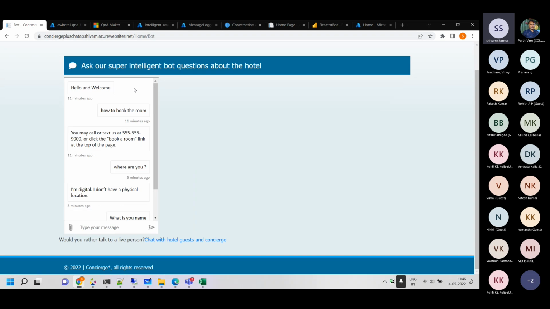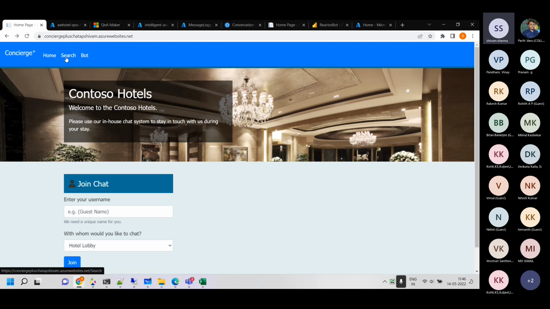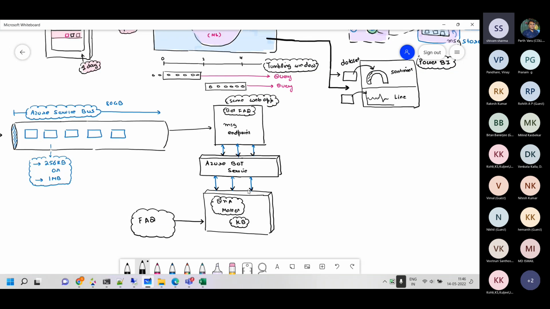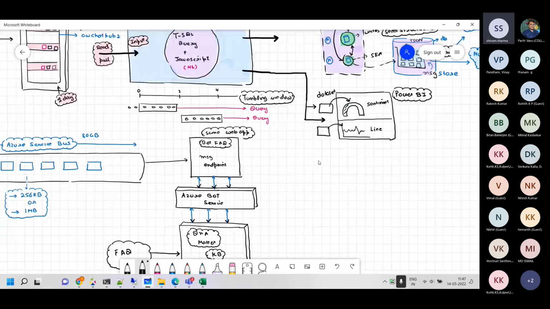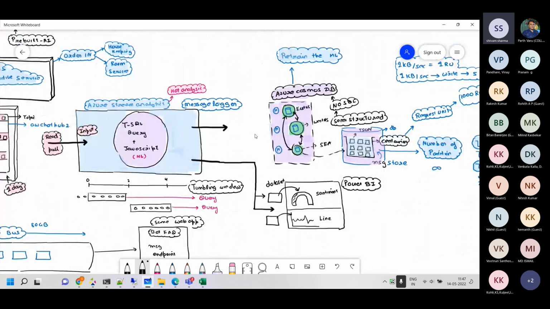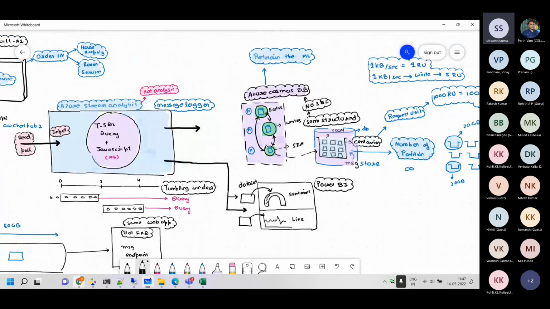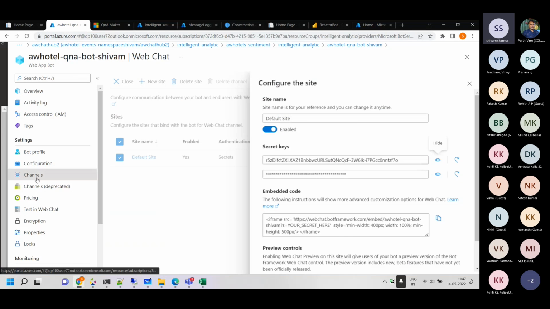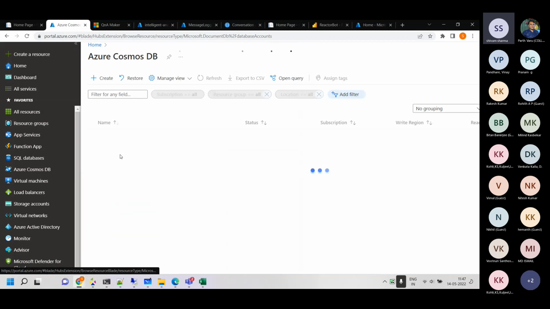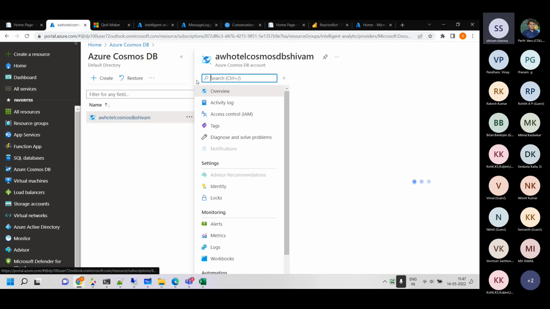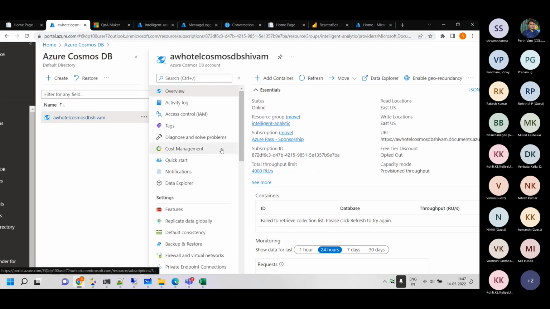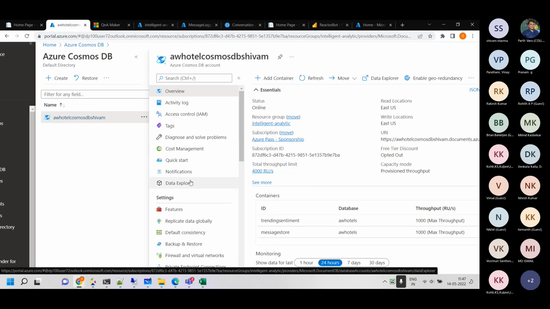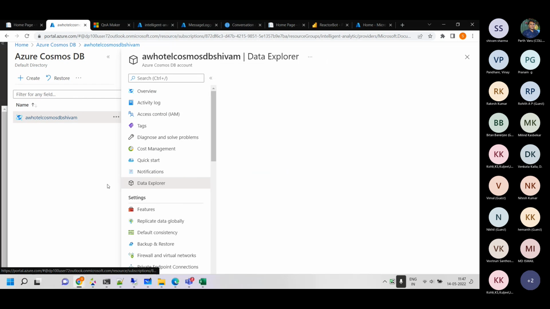Now, the last part over here is the search functionality. Before I go to the search functionality, let me show you the Cosmos database, what we are doing there, and then we'll go to the search functionality. I'll take you back to my Cosmos DB, which we are using for logging purposes. We'll click on Data Explorer.